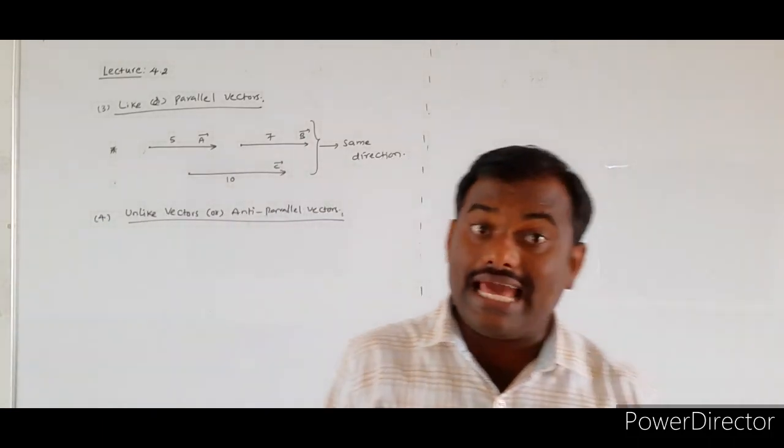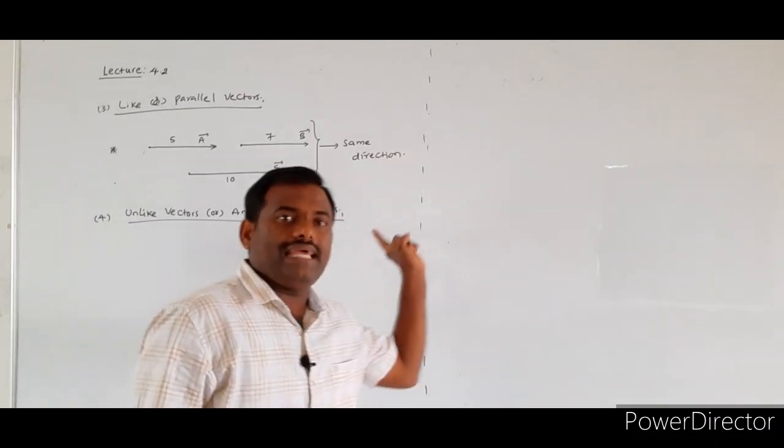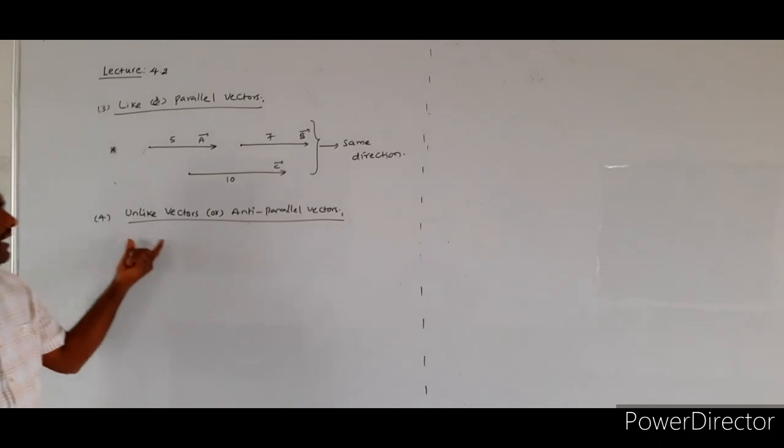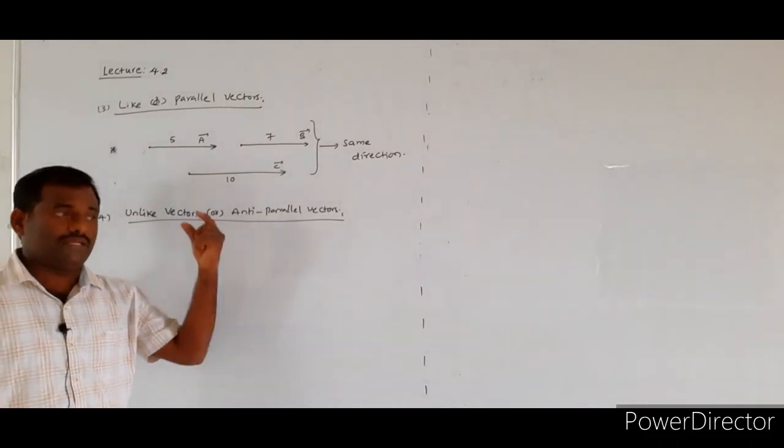In the previous case, like vectors or parallel vectors will be acting along the same direction. So how can we define unlike vectors or anti-parallel vectors?